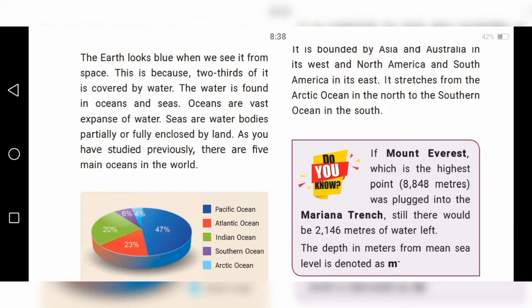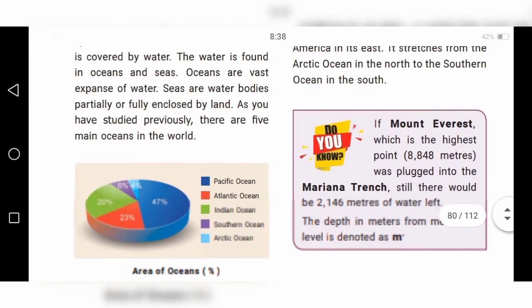The water is found in two places: oceans and seas. Oceans are vast expanses of water. Vast means big, large, huge. Seas are water bodies partially or fully enclosed by land.